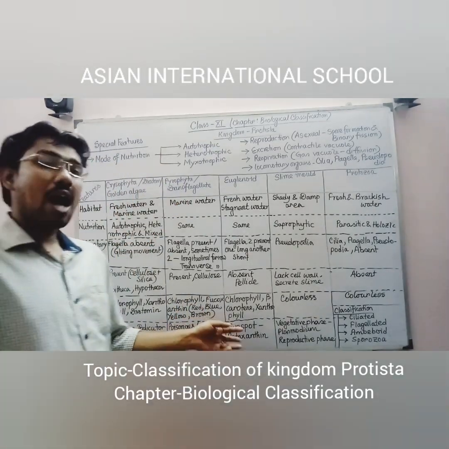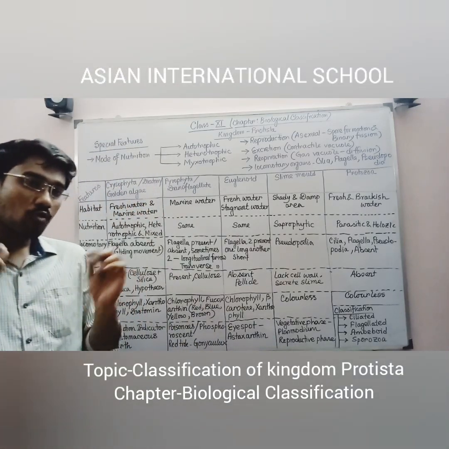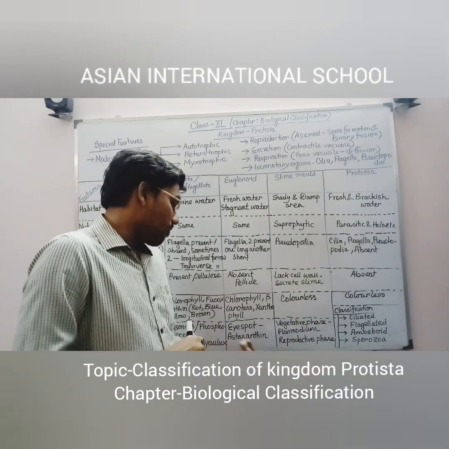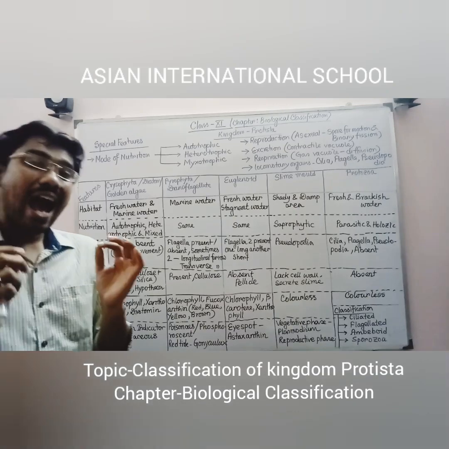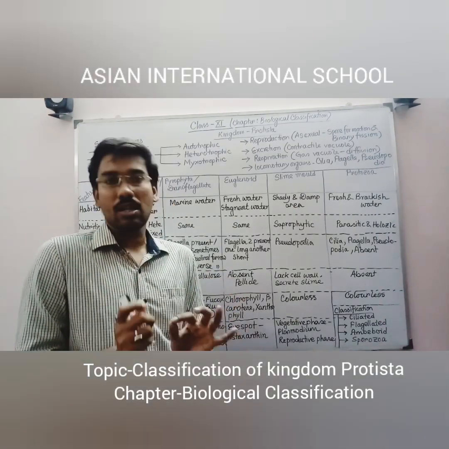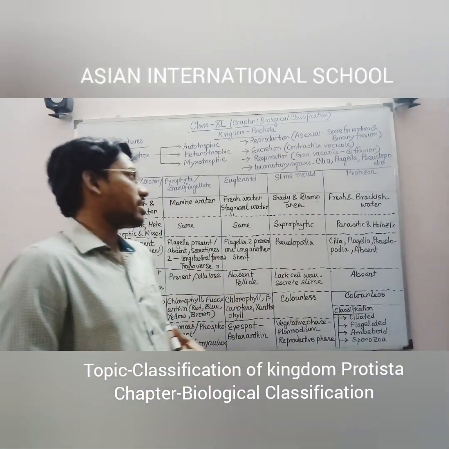Euglenoid, if you see, they have a specific eye spot like structure from where the flagella are projecting out, and those eye spots are commonly known as astaxanthin. Astaxanthin is the eye spot from where the flagella are projecting out.